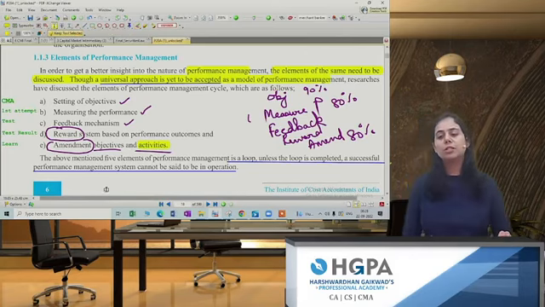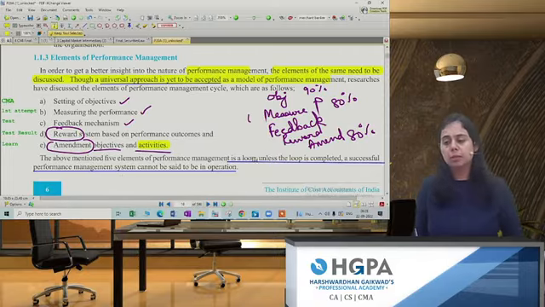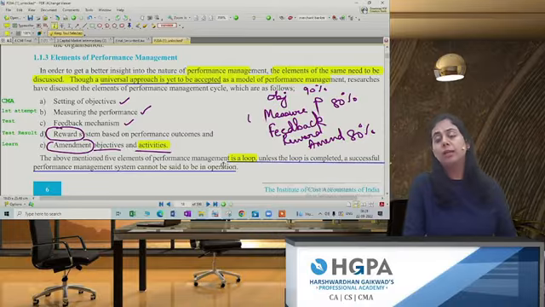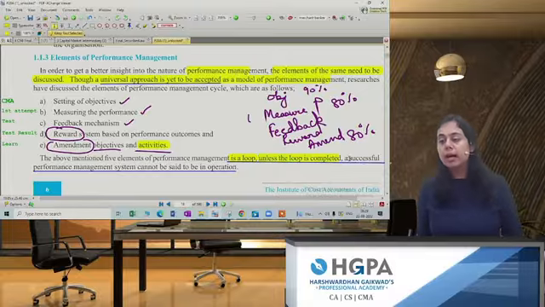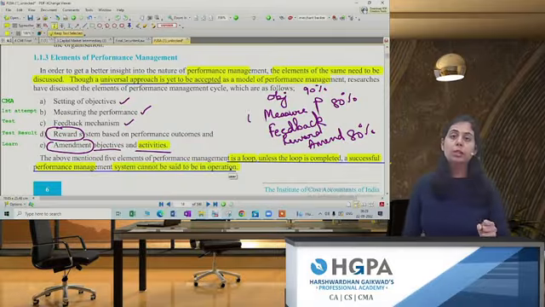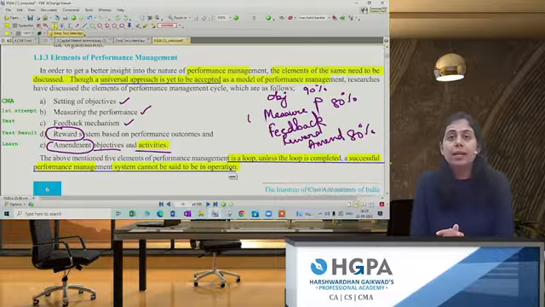Thus, the above-mentioned 5 elements are the basis of performance management. All the work in performance management has to be done continuously, back to back. Unless the loop is completed, a successful performance management system cannot be said to be in operation. There can be a question in the paper on what elements are to be completed in the loop.